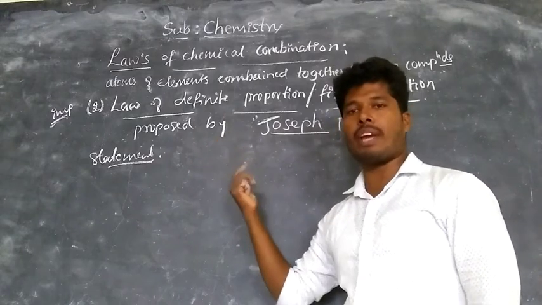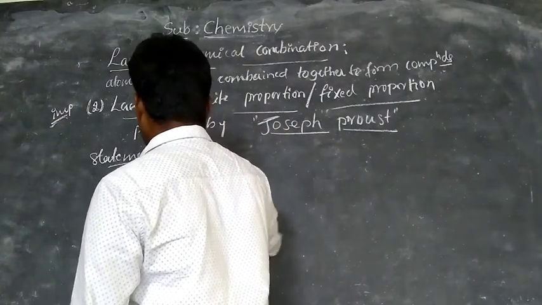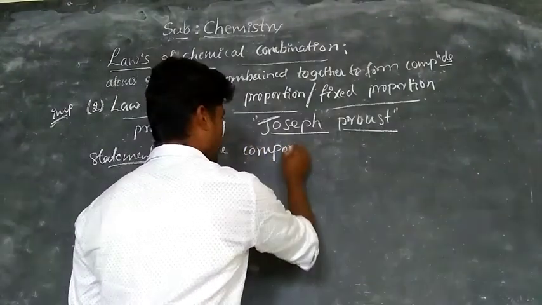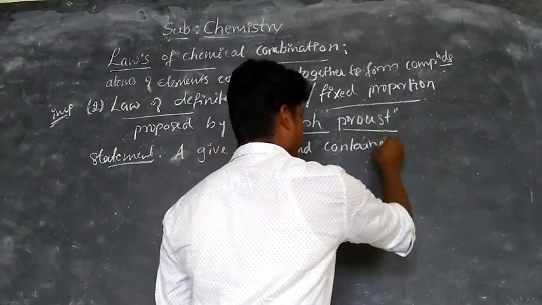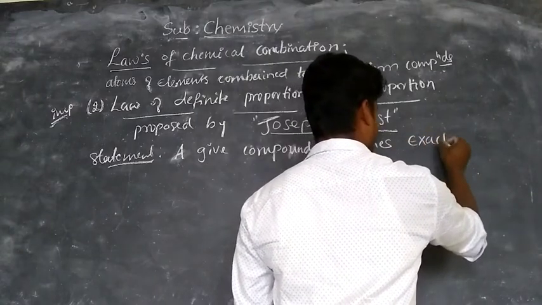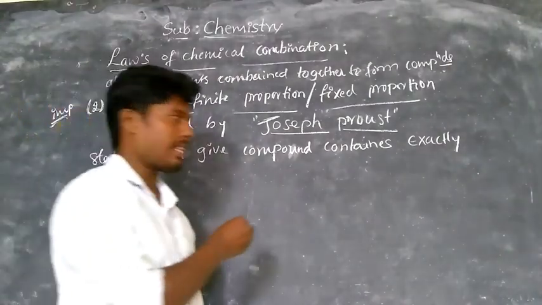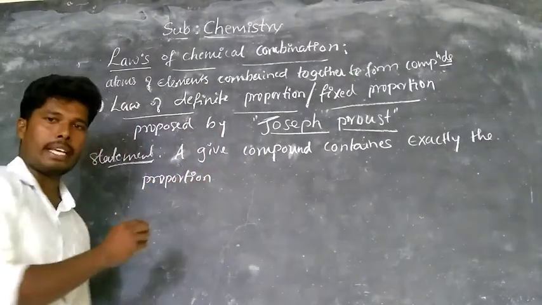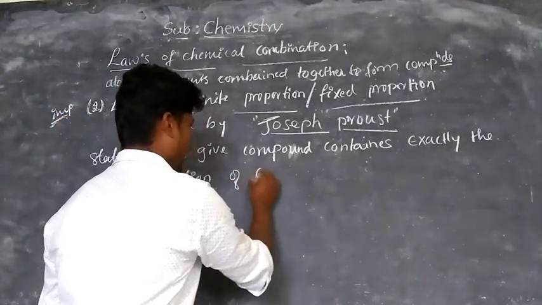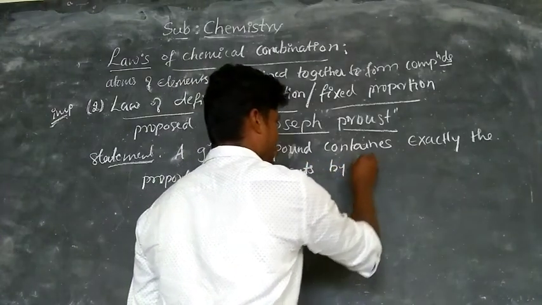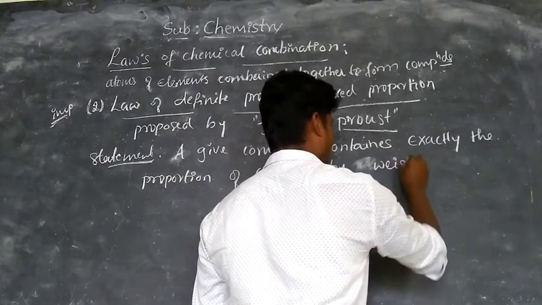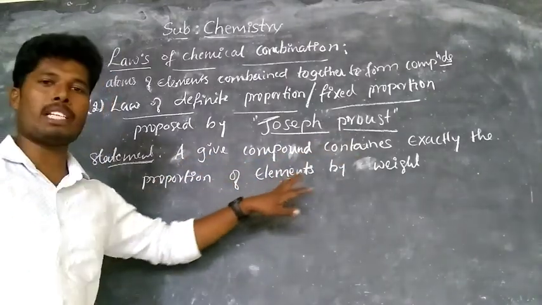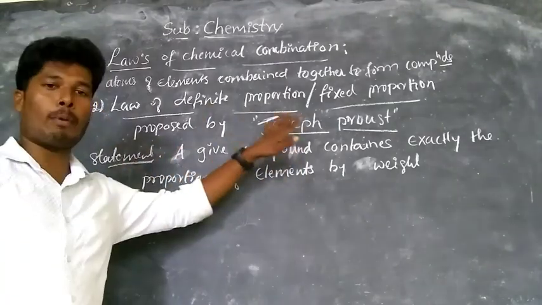This law states that a given compound contains exactly the same proportion of elements by its weight, and is called law of definite proportion or fixed proportion.